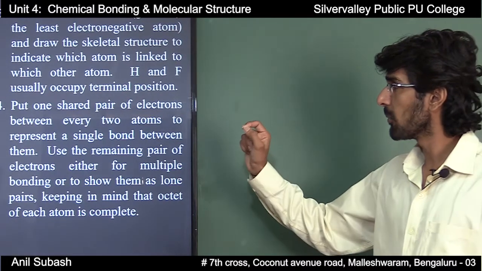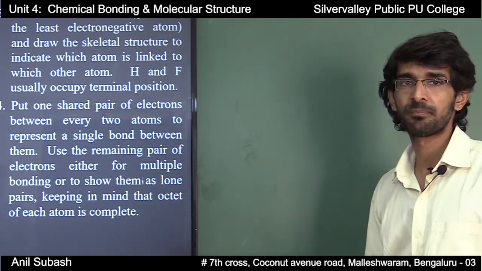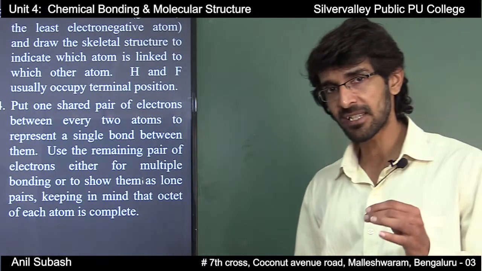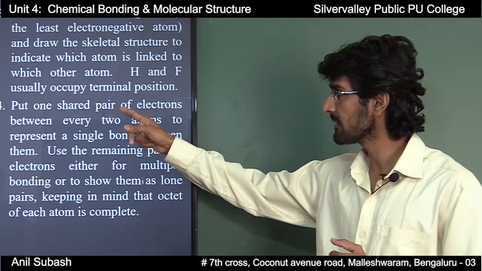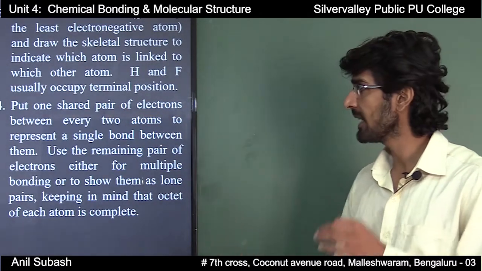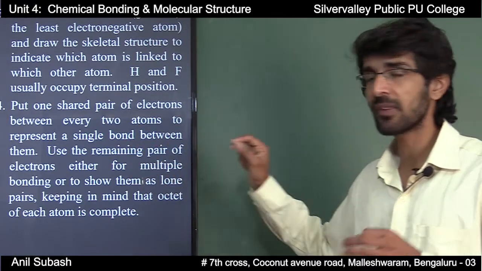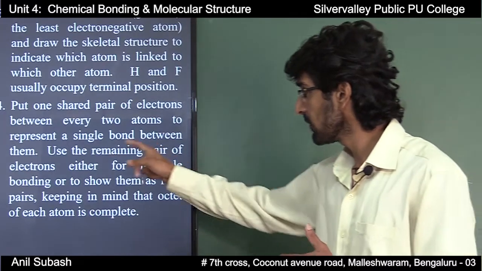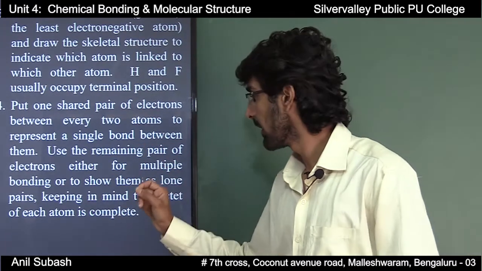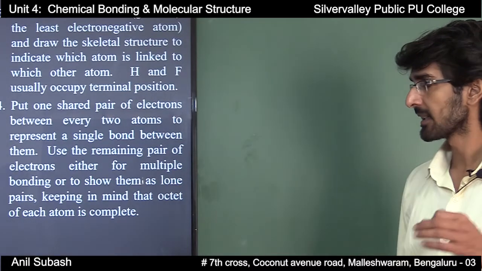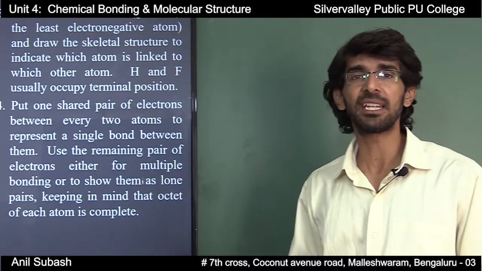Next thing, put one shared pair of electrons between every 2 atoms. We have calculated the number of valence electrons, and what are you supposed to do? You are supposed to put one shared pair of electrons between every 2 atoms to represent a single bond between them. Next, use the remaining pair of electrons either for multiple bonding or to show them as lone pairs, keeping in mind that octet of each atom is complete.